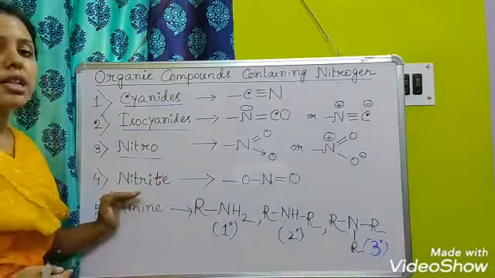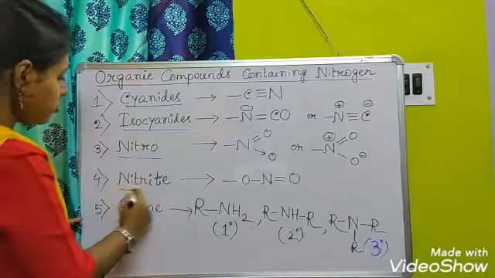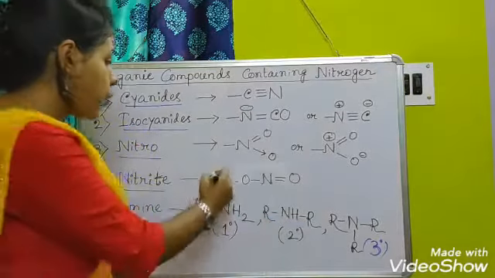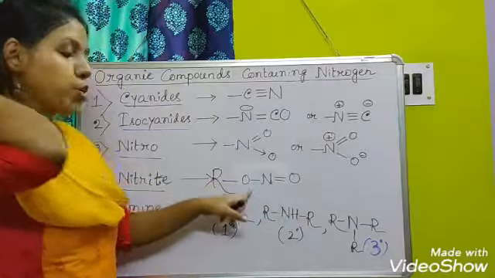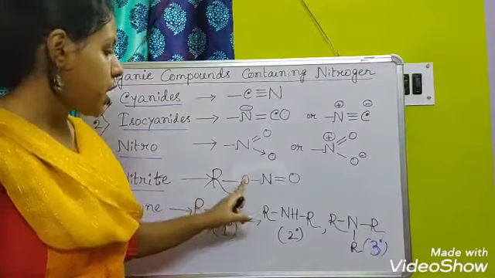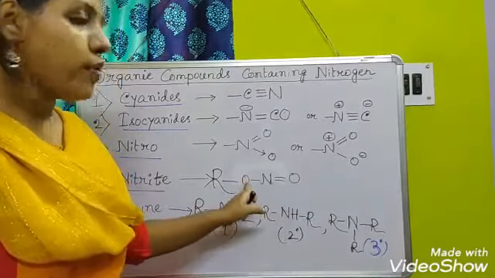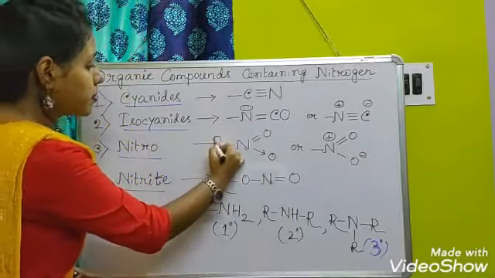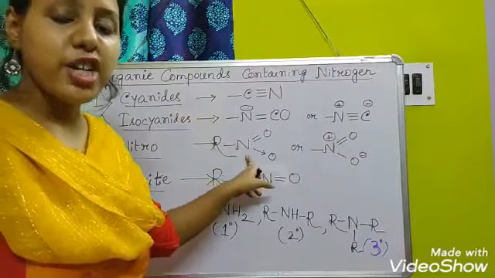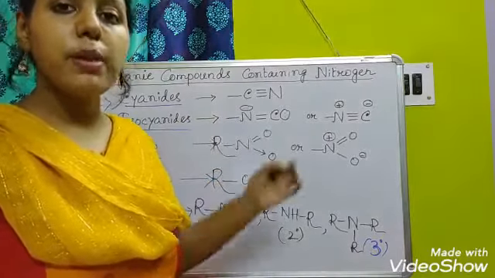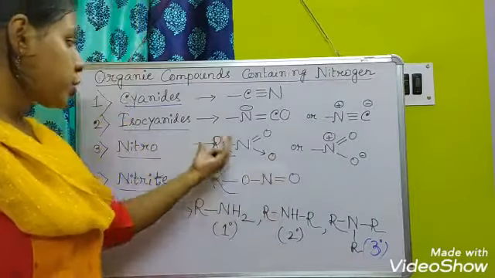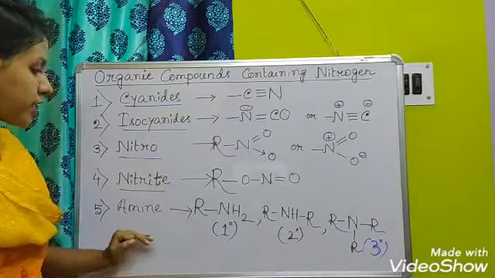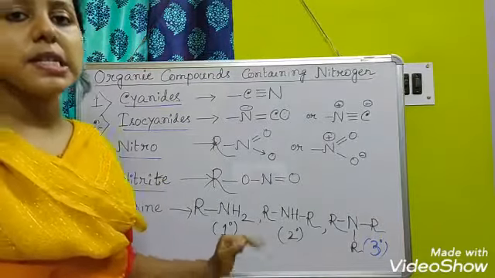After that, the next one is nitrite. In nitrite, the alkyl group or the aryl group is directly attached to the oxygen of this NO2 group. So first there is oxygen, then nitrogen. But in the nitro group, first there is the nitrogen bonded to the alkyl group, and after that the oxygen. So these are the two compounds, nitro and nitrite. After that, the last one of this category is amine.